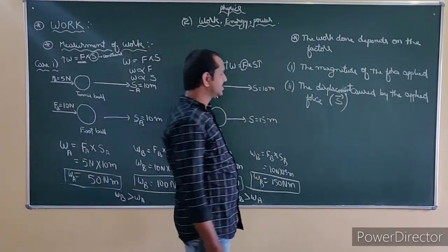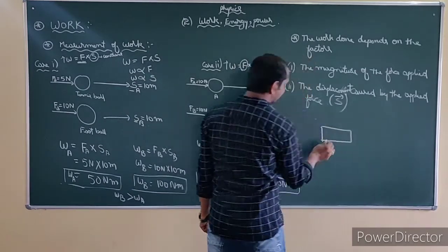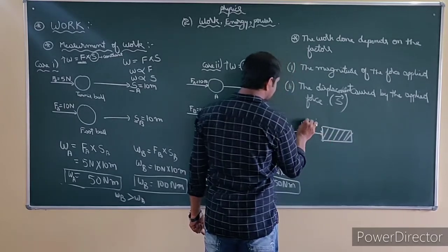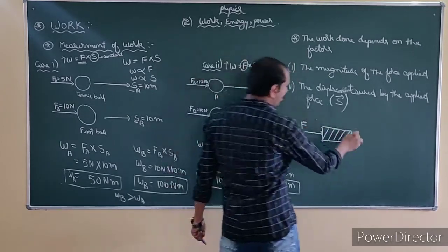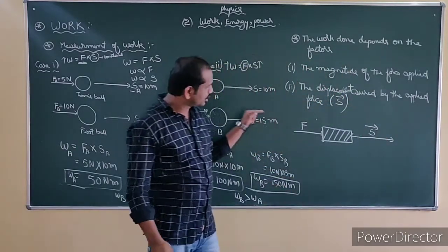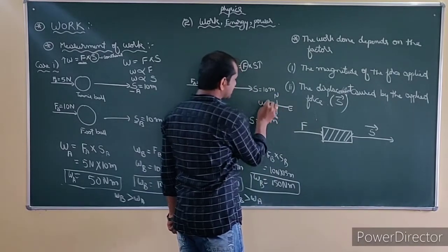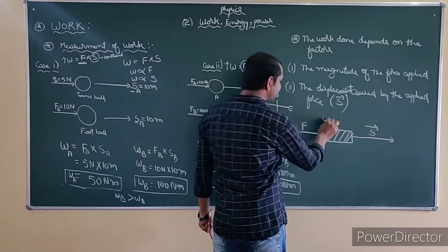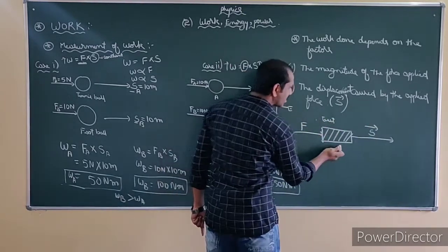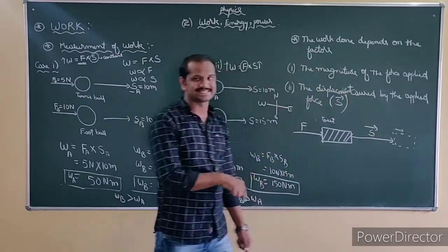So we came to know that mathematically we can tell. For example, I have considered a body. You are applying a force in this direction, and the body is also displaced in this direction. Among north, south, east and west, you are applying the force towards east, and the displacement caused to the object is also towards east.